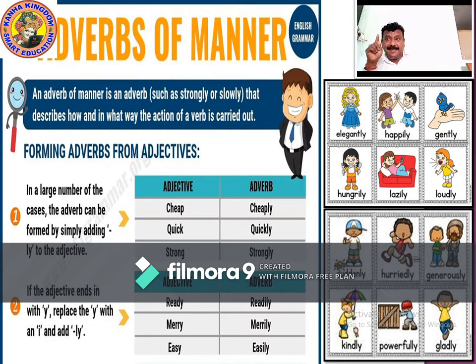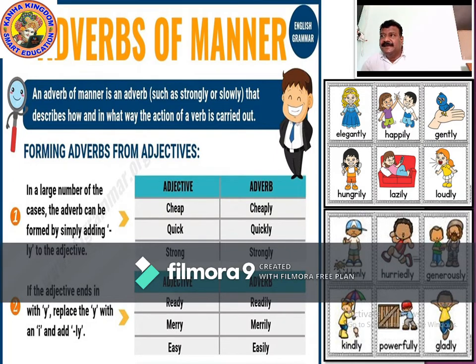Ready, readily. Merry, merrily. Easy, easily. What we are doing with the adjectives, we are adding ly to make it an adverb.